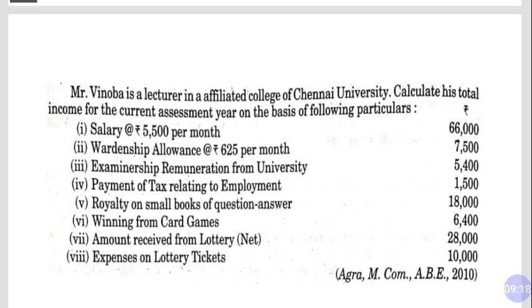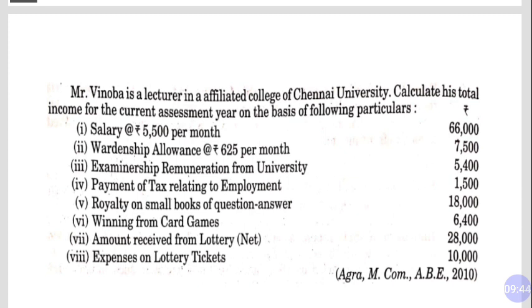Okay. So in this question we are given salary, warden allowance, examiner remuneration, payment of tax relating to employment, royalty of small books of question answer, winning from card game, amount received from lottery, expense on lottery ticket. Okay, so this is a few pieces of information about his income, and you have to calculate total taxable income.